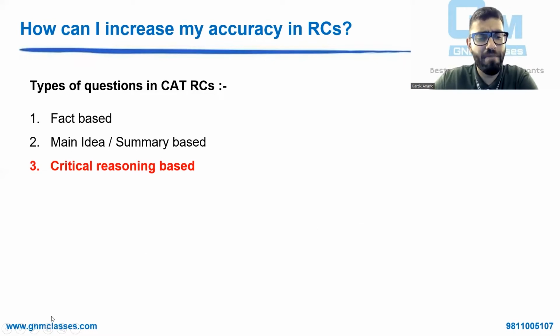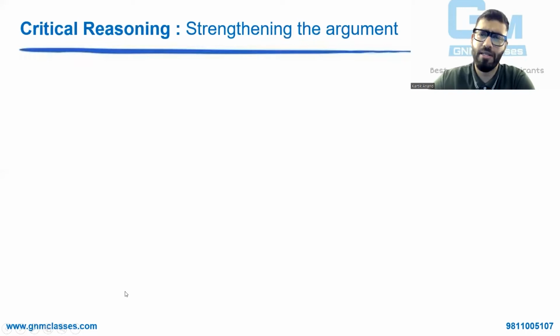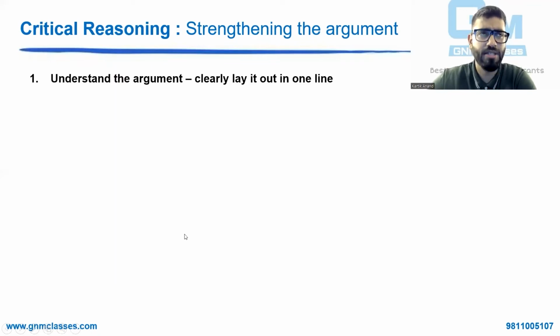So let's talk about the basic theory of strengthening the argument. Right? Basic theory. Unless we know the theory, we can't solve the question. ये मेरा basic फंडा है. Strengthening the argument. और इसके questions कैसे आते हैं एग्जाम में? Questions आएंगे कि with which of the following is the author most likely to agree with? And ये कोई एक दो lines नहीं है जो आपके passage में एक दो lines पढ़ के I can answer. नहीं होगा. You need to have an overall understanding of the entire passage.